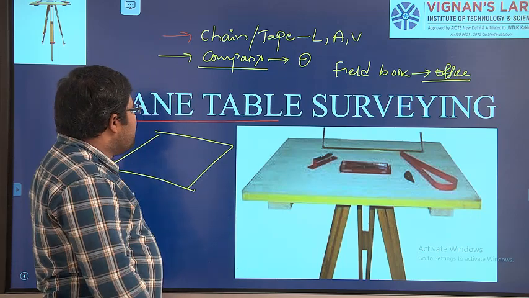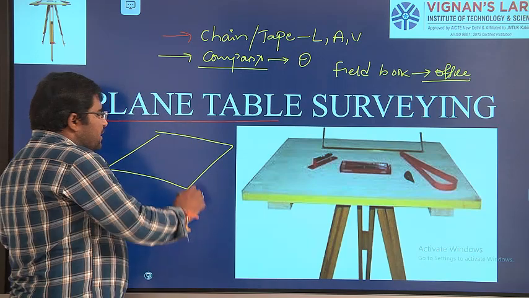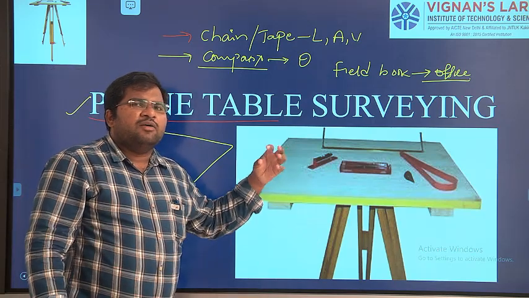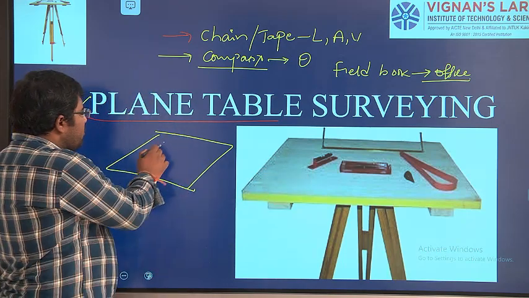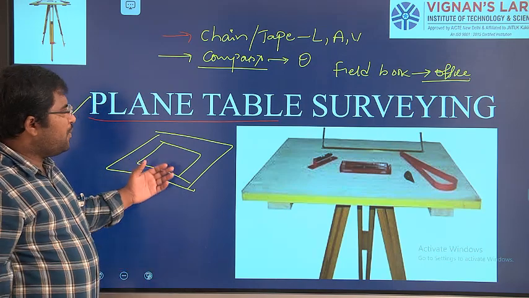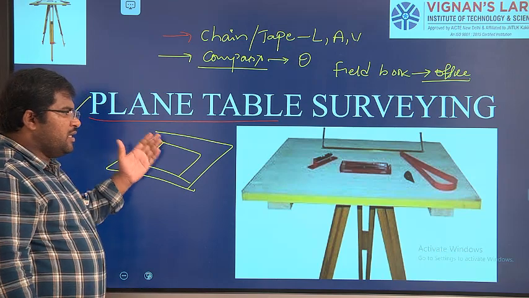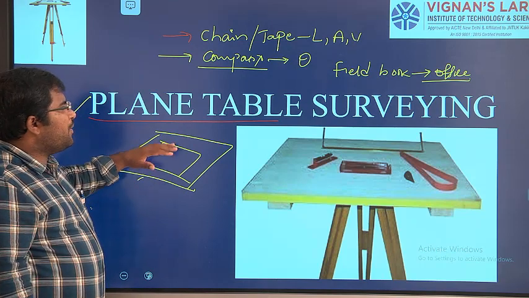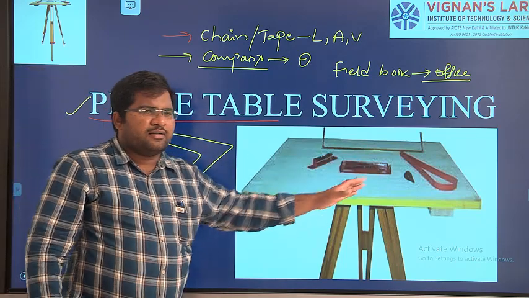Now in case of plane table surveying, what you have to do? While taking the readings in the field, you directly draw whatever map or plan it is on a drawing sheet. Okay? This drawing sheet is placed over a table, like our drawing table, no?